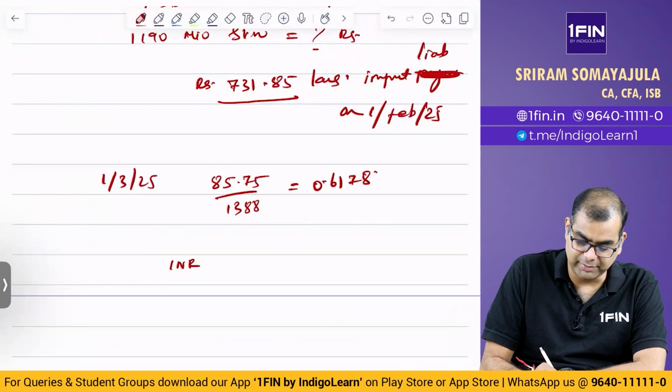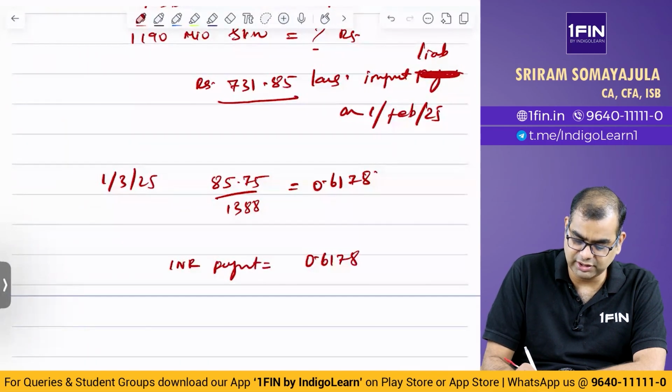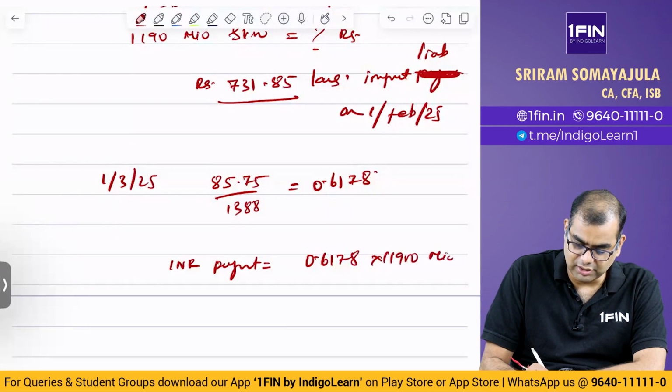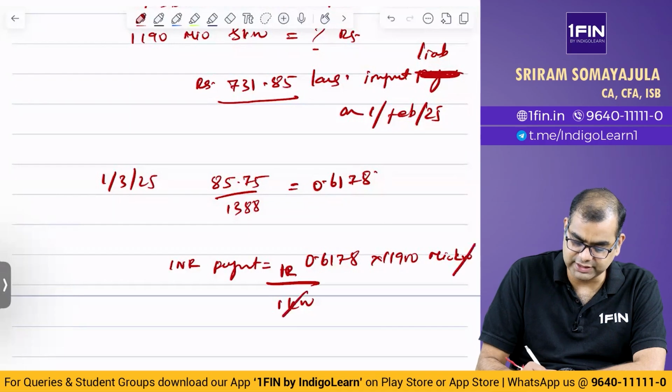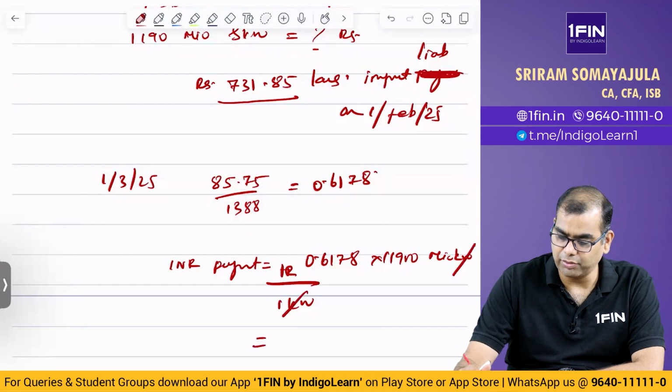INR payment is equal to 0.6178 into 11900 million. This is the number of INR per 1 Korean won, and this is Korean won. So Korean won gets cancelled, you get in lakhs.